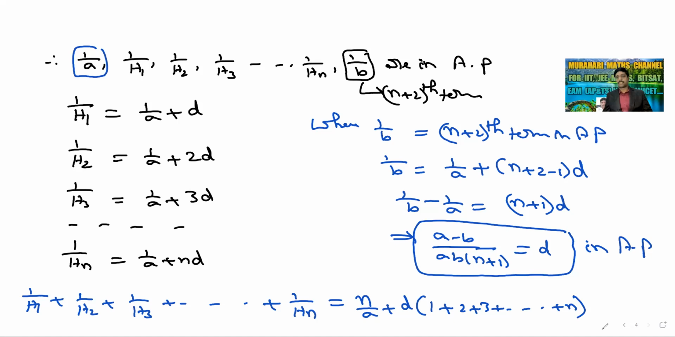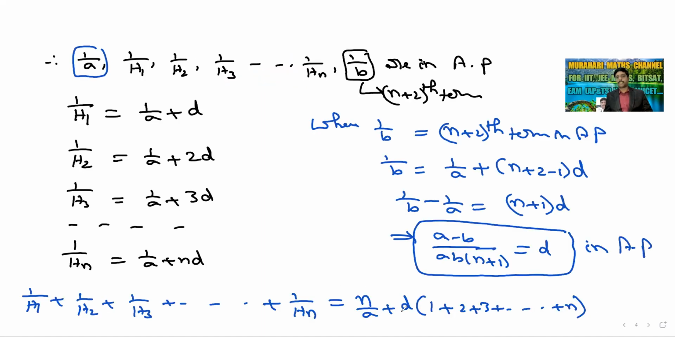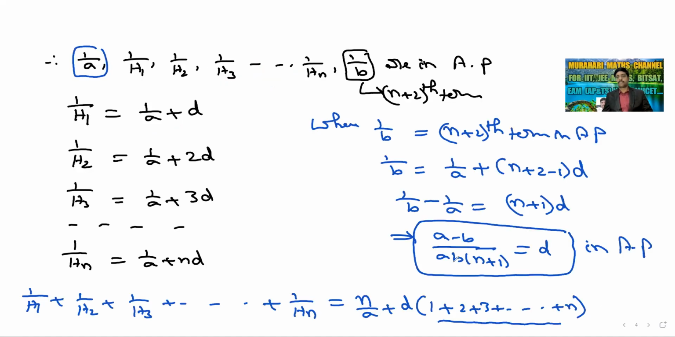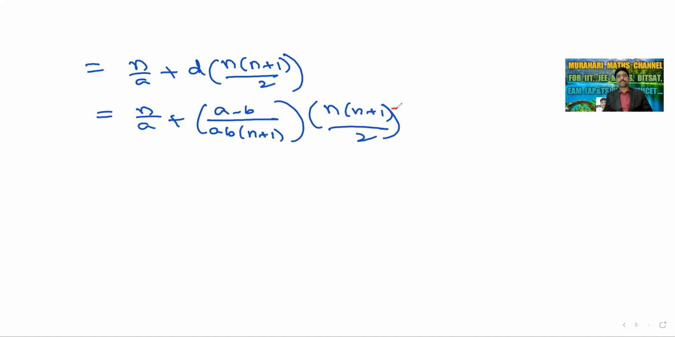So it is the sum of natural numbers. It will be n by A plus D times the sum of natural numbers, which is n into n plus 1 by 2. We have the D value, A minus B by AB into n plus 1. So it is n by A plus A minus B by AB into n plus 1 into n plus 1 by 2. So the n plus 1 gets cancelled.